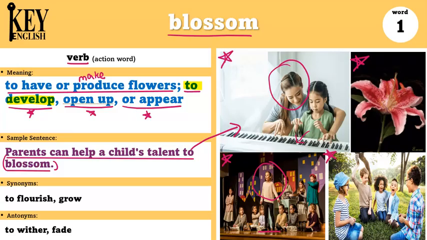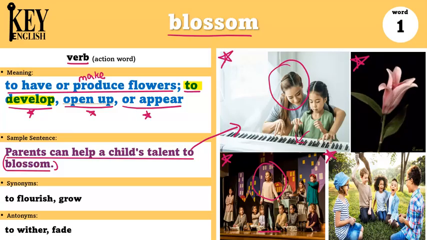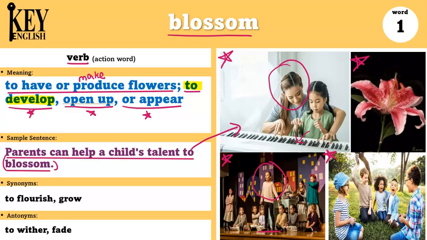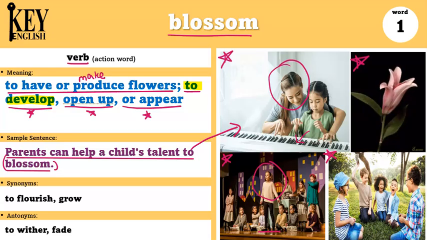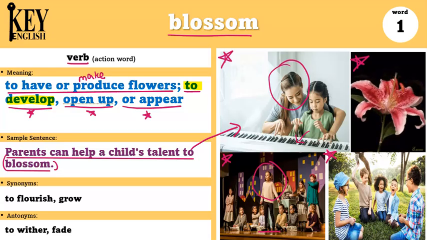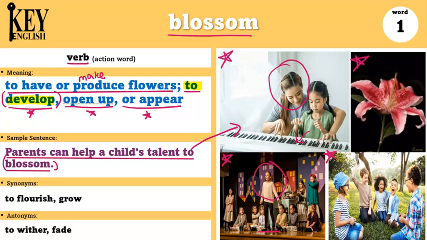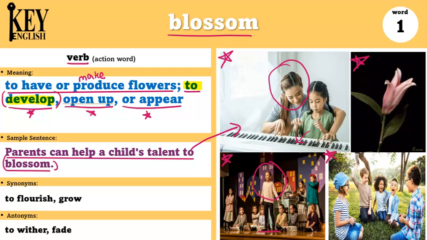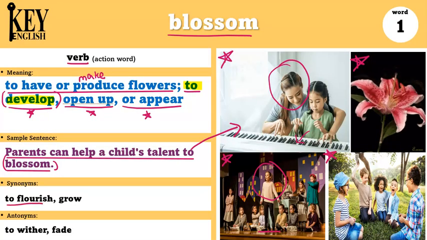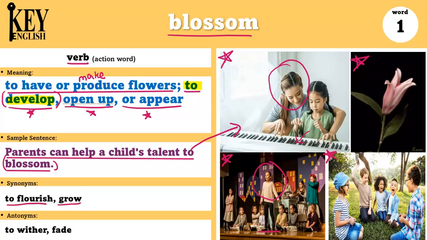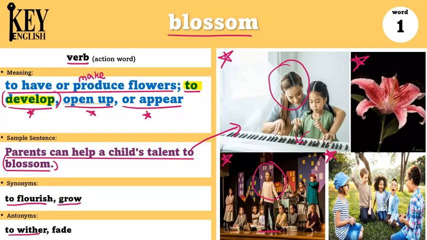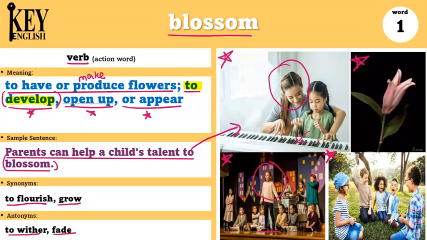Another example would be, friendships can blossom when we're kind to others. So when you are very kind to your friends, your friendship will develop. It will become better, or it will blossom. Some synonyms are to flourish and grow, and antonyms are wither and fade.